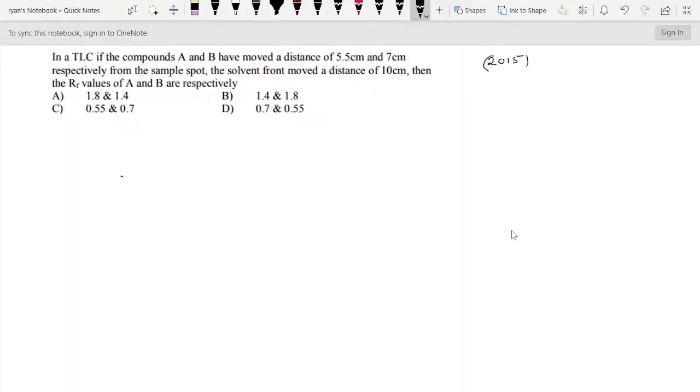This question I have taken from the 2015 Kerala SET examination. The question is, in a TLC, TLC means thin layer chromatography, if compounds A and B have moved distances of 5.5 cm and 7 cm respectively from the sample spot, and the solvent moved a distance of 10 cm, then find the RF values of A and B respectively.